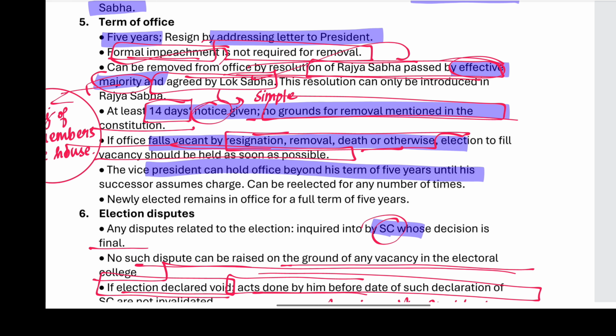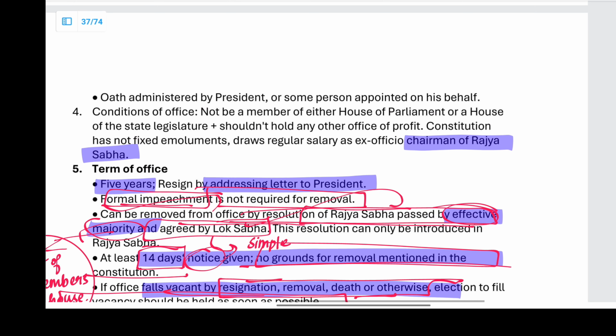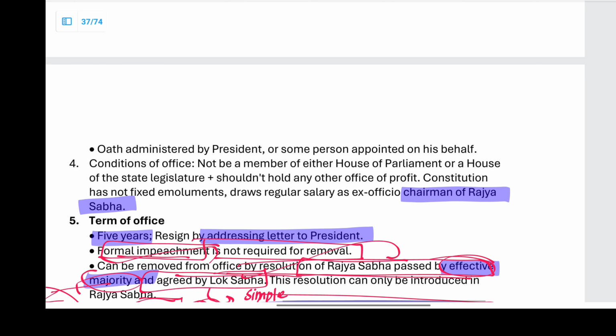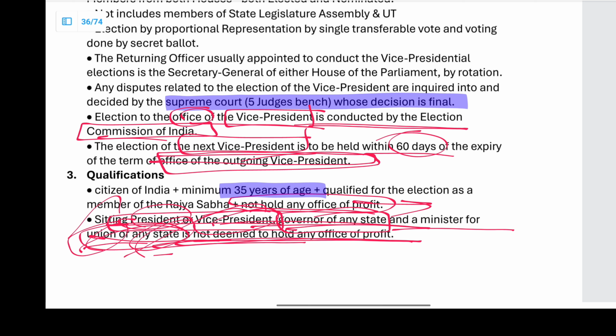The vice president can hold the office beyond his term if a successor assumes charge late. He is the chairman of the Rajya Sabha and his emoluments are derived from his role as chairman of the Rajya Sabha. His qualifications are that he is 35 years old and qualified to be elected as a member of Rajya Sabha. He does not hold an office of profit.